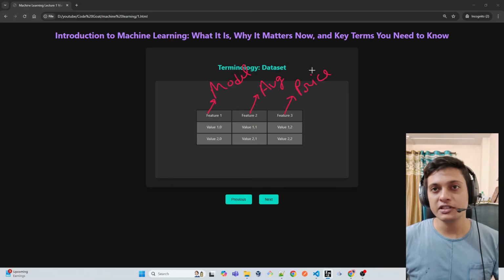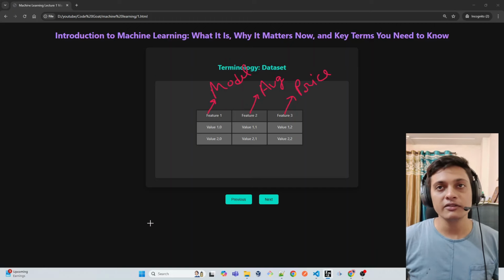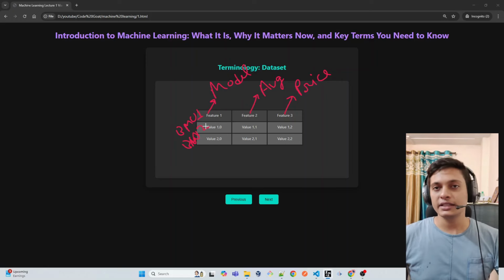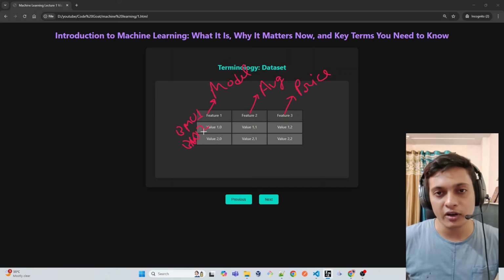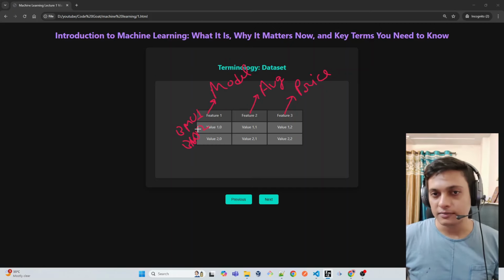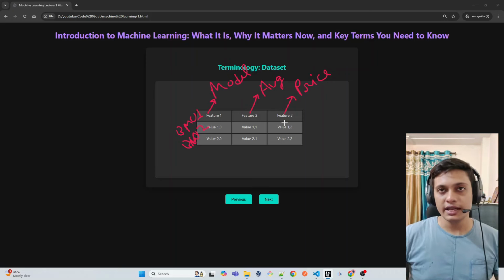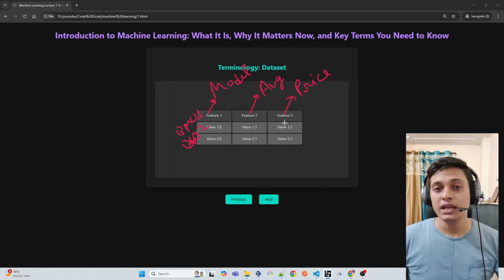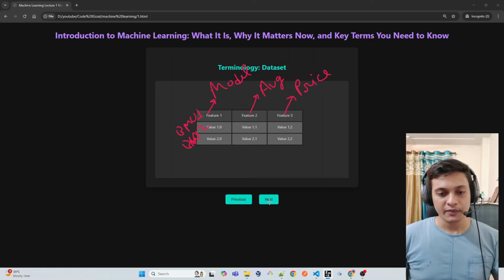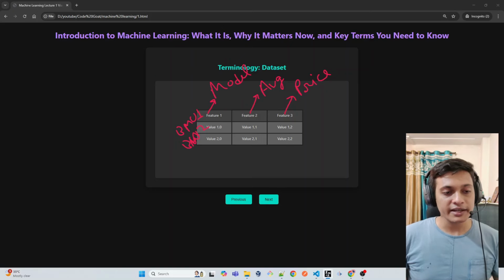So we got feature 1, feature 2, feature 3. They can have multiple values, like this model 1 can be BMW 1, BMW 3, 2, anything. As it's a model, it can be Audi, it can be Honda, it can be anything. And based upon its average, we have the price. So here we have this dataset which we are going to give to the model. Now let's come to the next slide.